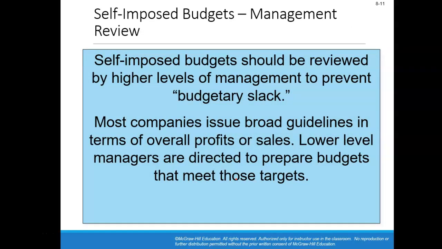Now, with a self-imposed budget, again, it will be reviewed by higher levels of management to prevent budgetary slack. What is that? You know what budgetary slack is. We know that we only need supplies that, on average, cost about $10,000, but we're going to ask for $20,000 just in case. So top management will review the actual budget to make sure that the numbers coming in haven't been increased, if you will, just because of what's known as budgetary slack. But I'm sure you all are not going to do that, right?